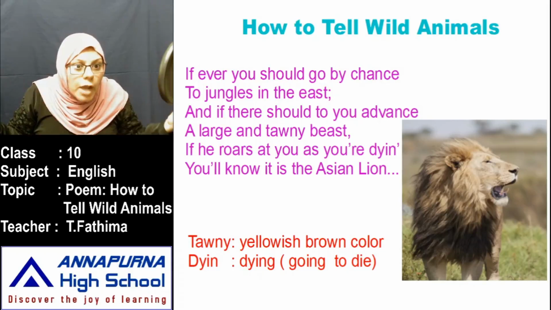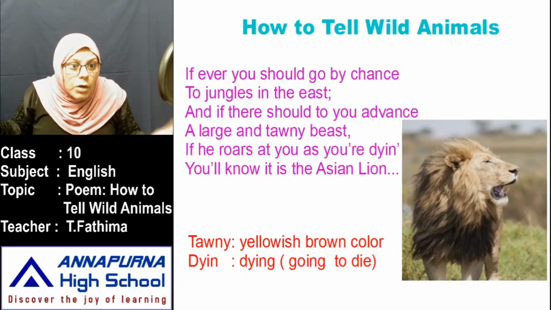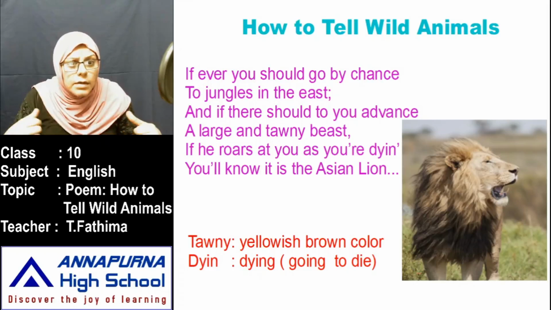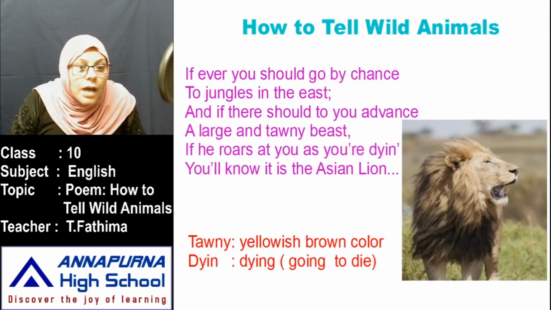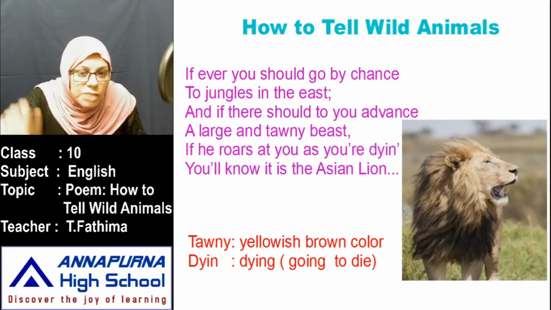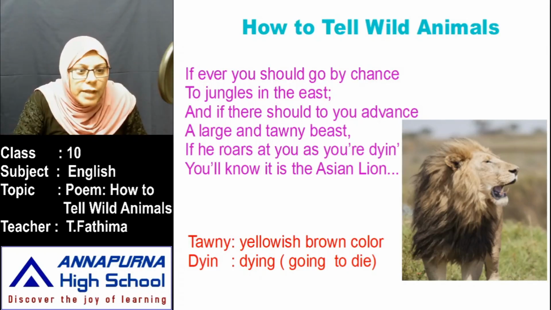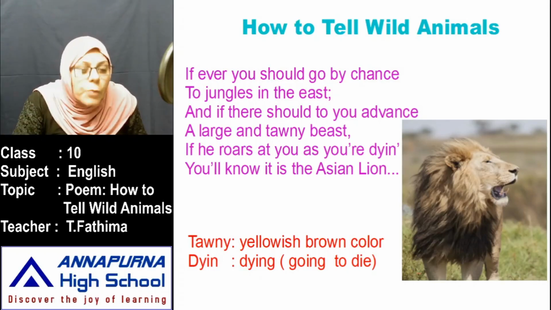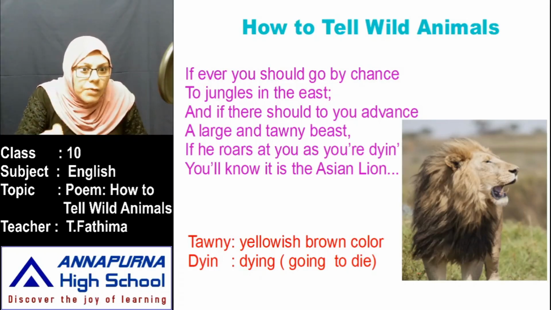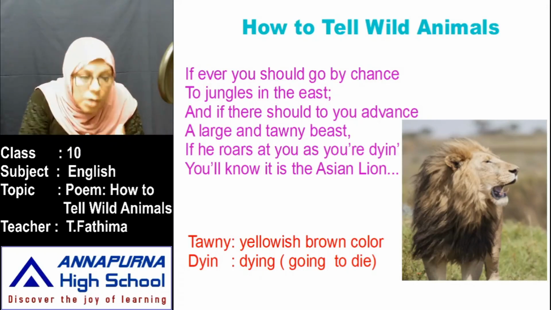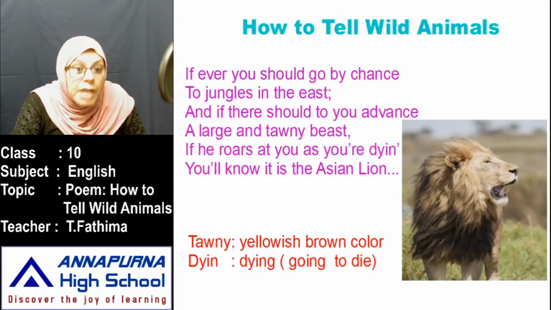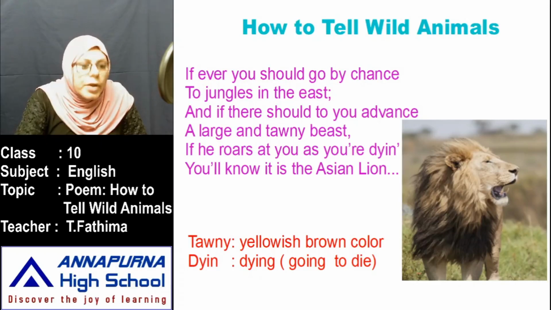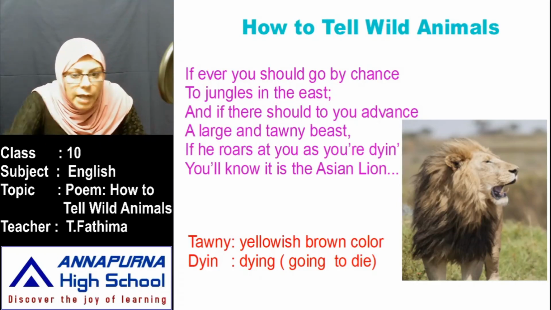No one is there to help you. You can't escape anywhere. Only you and the lion are there facing each other. You are going to die now. Then you will know that it is the Asian lion. When such a situation comes, you are supposed to identify that it is the Asian lion. Here the poetess is saying that when you come over such situations, you think that it is the Asian lion. So what are the hard words? Let us know here. Tawny means yellowish brown color. You know the color of the lion, isn't it?